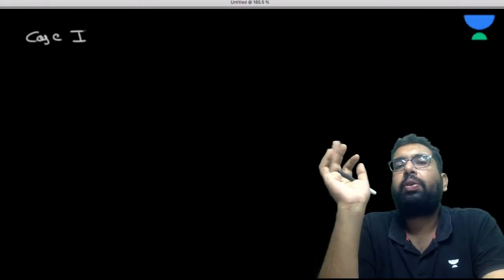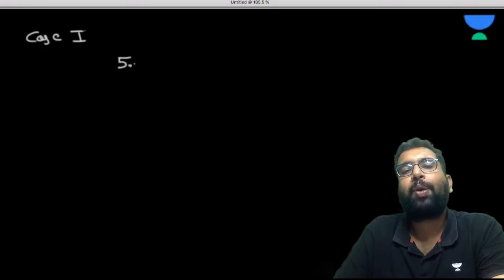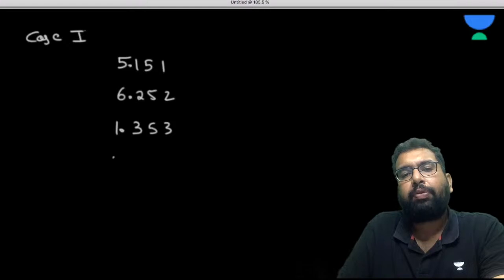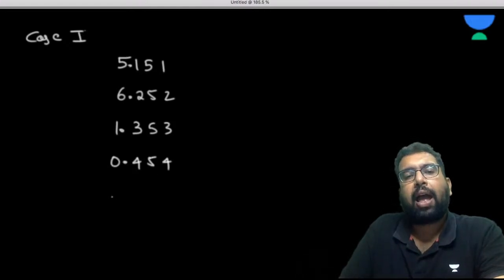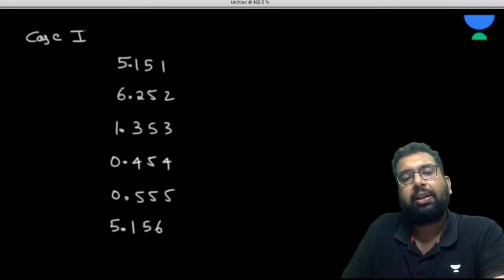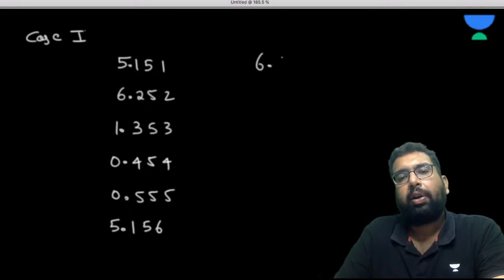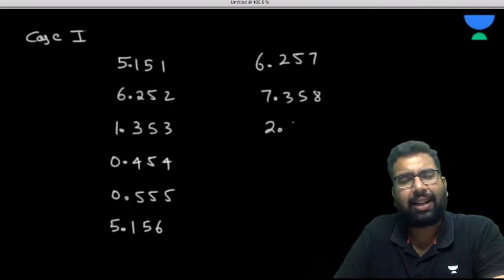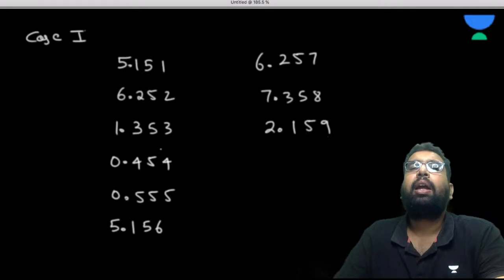So what is case 1 here? Let's suppose we have 5.151, 6.252, and I'm just randomly writing some numbers, 1.353, 0.454, 0.555, 5.156, 6.257, 7.358, and anything else, randomly I'm writing 159. Now I want to round them off.